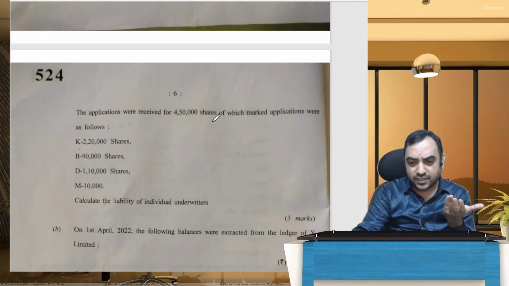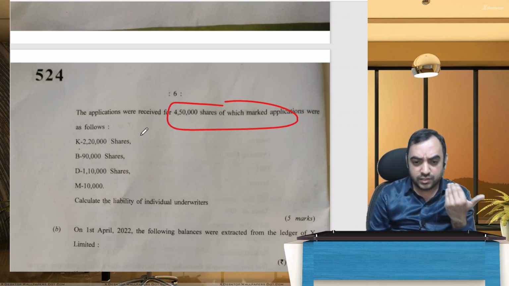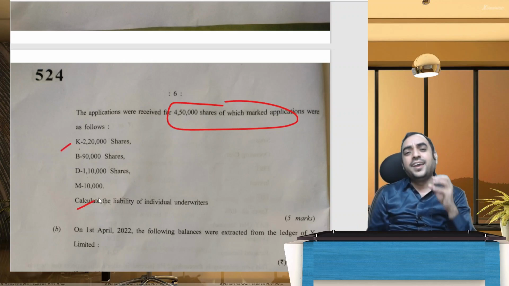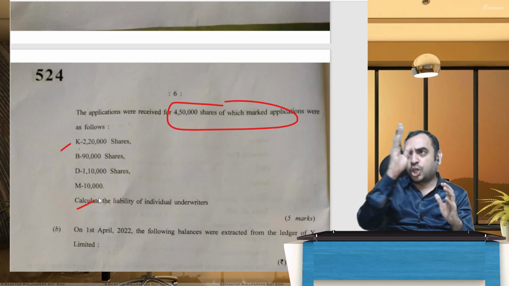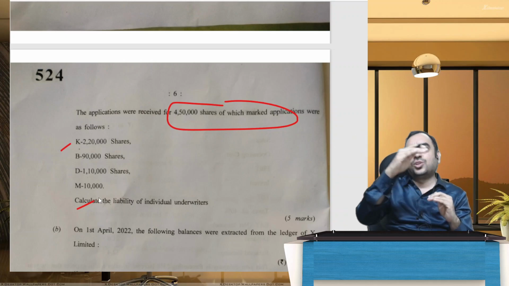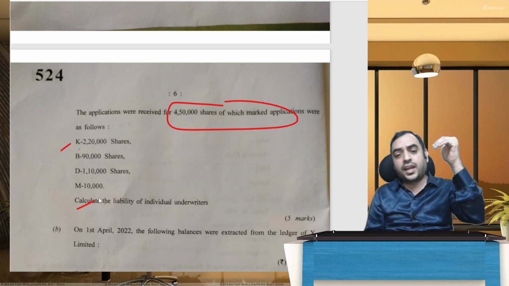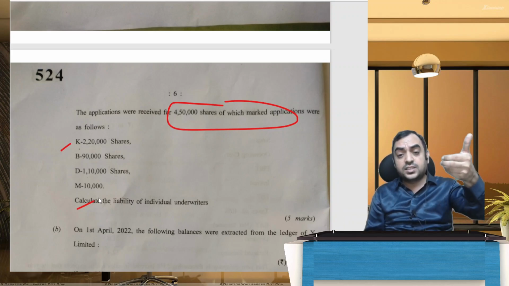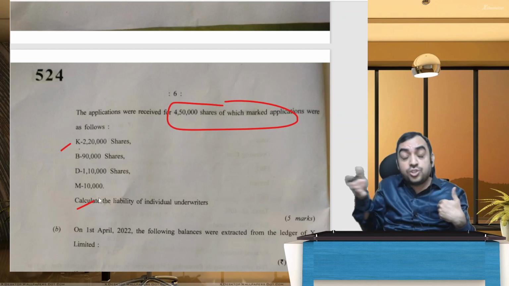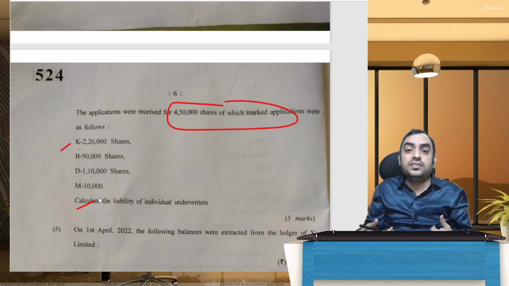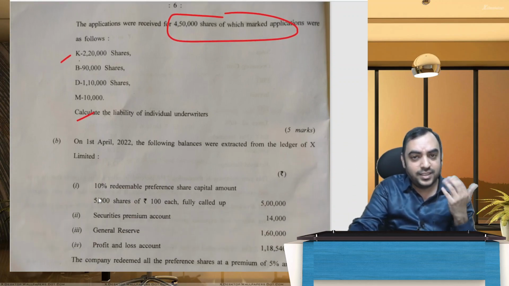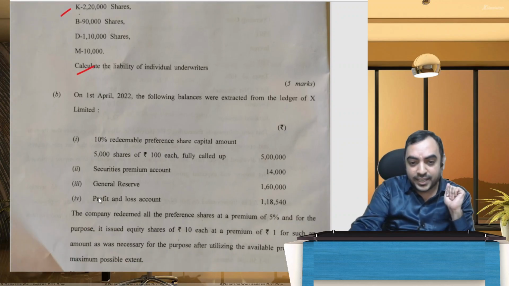XYZ Incorporated, there is the issue of shares underwriting, under related aspects of company accounts. They have received shares which were marked applications. They have asked to calculate the individual underwriter's liability, which is straightforward. You calculate in a columnar format: start with gross liability, subtract marked applications, subtract unmarked applications in the ratio of gross liability. The difference you get is the individual underwriter's liability.